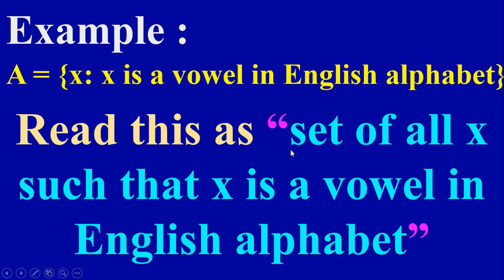It is read as set of all x such that x is a vowel in the English alphabet. So reading is important. You have to start with the bracket, that is set. It is set of all x, and this bar indicates such that. So this is called the rule method, where we write sets in a sentence.